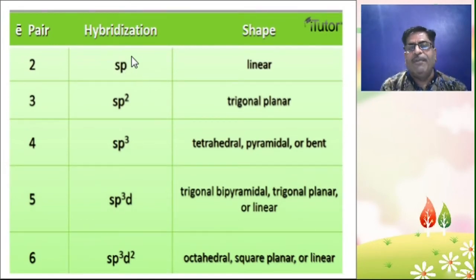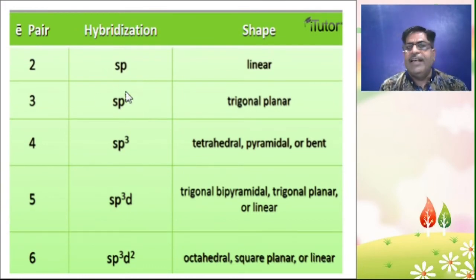The shape of sp hybridization is linear because only two electron pairs are available. So what is sp hybridization? When one s and one p orbital combine to give a set of two equivalent sp hybrid orbitals, it is known as sp hybridization.